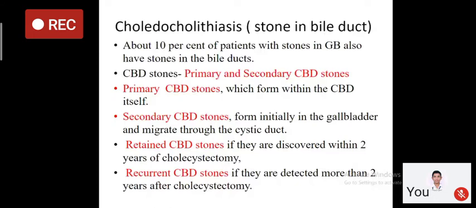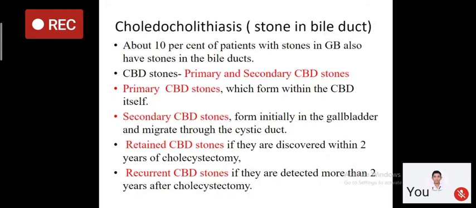What is choledocholithiasis? It is the stone in the common bile duct. Choledocholithiasis is present in about 10% of the patients with stone in the gallbladder. So about 10% of the patients with gallbladder stone will have stone in the CBD, right?